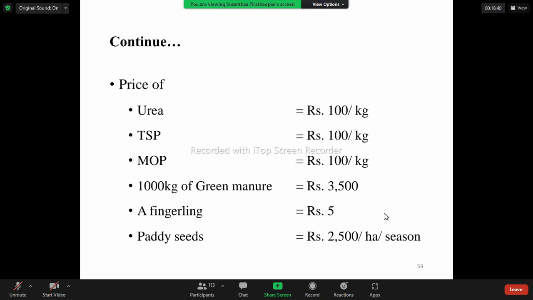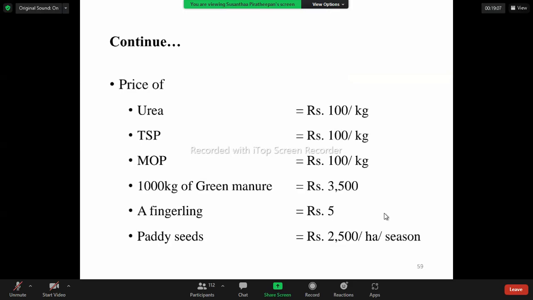Not only for this fertilizer, sometimes they will not give the price of milk, manure, goat milk, and the price for the labor, the price which we are giving to the labor. Sometimes they will not give all these kinds of data. So you have to take your own assumptions. Your assumptions must be near to the correct values.